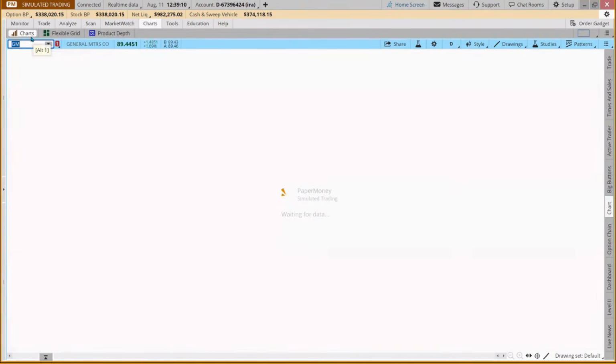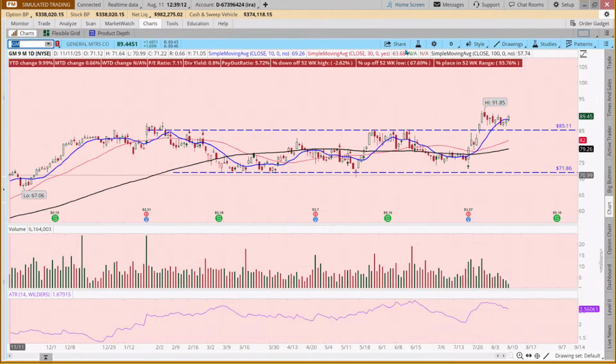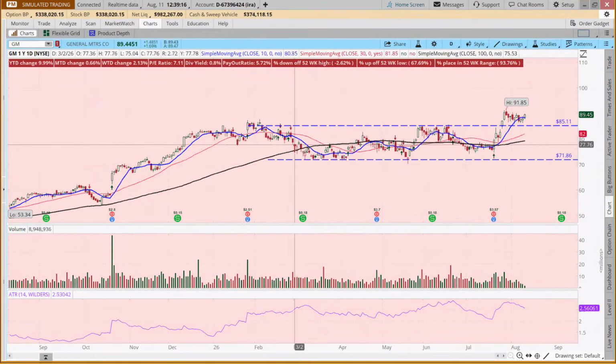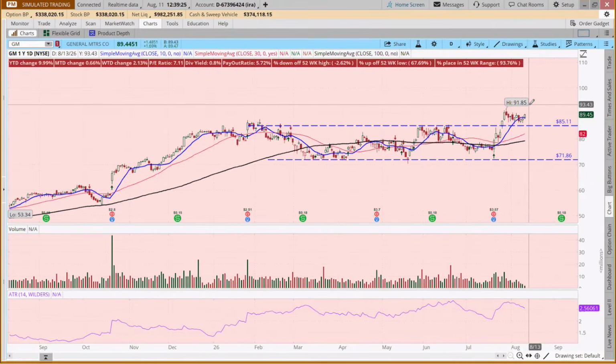With GM, it was uptrending. If we come out to a 1 year, it was uptrending and then went through this period of consolidation, creating this double bottom pattern. And now it's broken out to the upside.